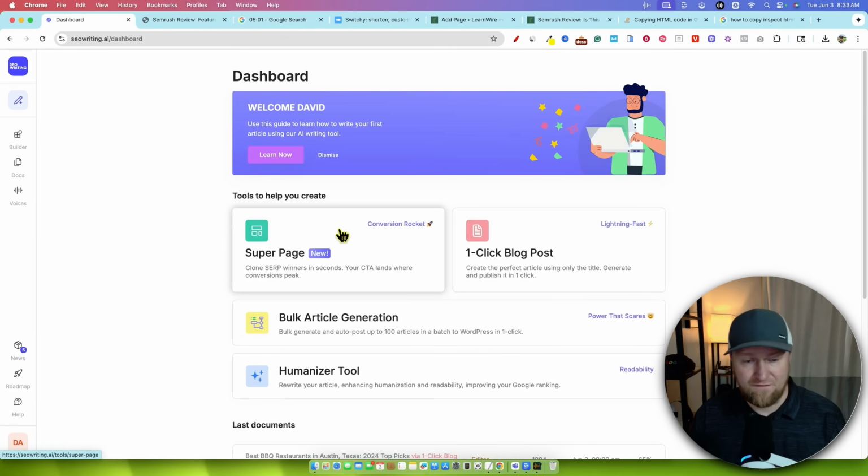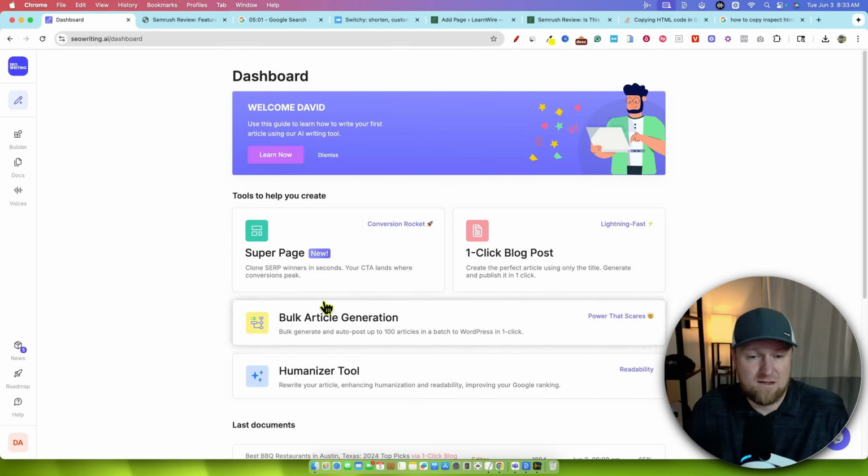Overall, pretty cool feature. Let me know what you guys think. I don't really have a rating for it because it's the first of its kind. I don't really see anyone else doing this, so I give them a thumbs up for that. It's not perfect, but definitely usable to mess around with. I think it shines for local SEO, but as you can see, it did a good job with the review as well. You could build a website, create pages, action pages, and just use Super Page. I think that you actually could do that.